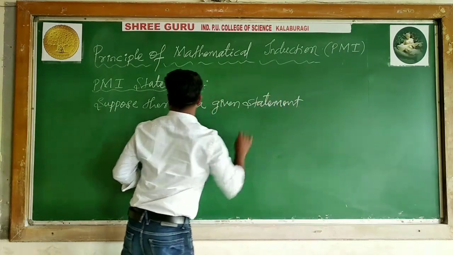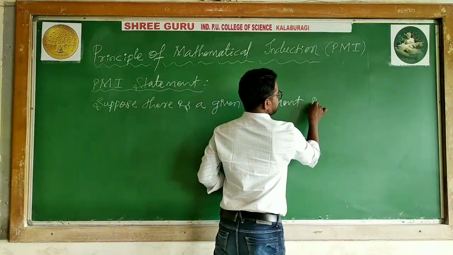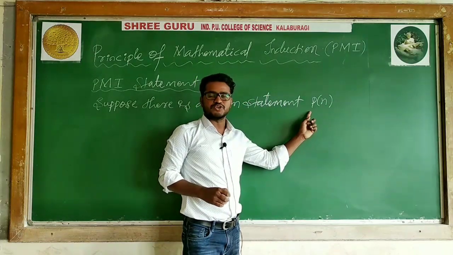Listen to me. Suppose there is a given statement P of n. In mathematics, whatever the statements, we are denoting what? P of n.